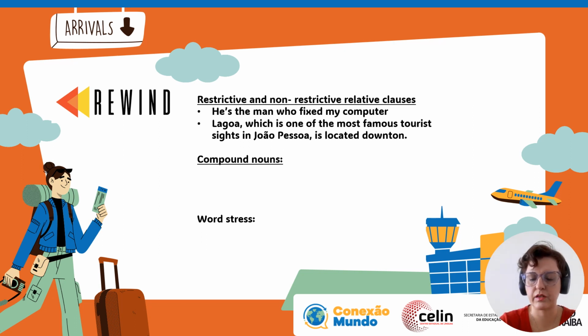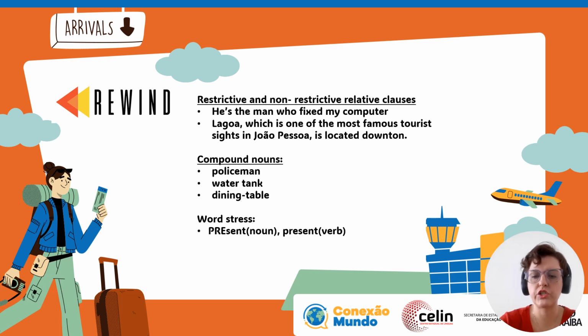Extra information about Lagoa, non-essential, non-restrictive. Compound nouns. Policeman, water tank, dining table. They are nouns that are formed by the junction, when we add two words. And word stress, which is the emphasis that we put on a syllable in a word.